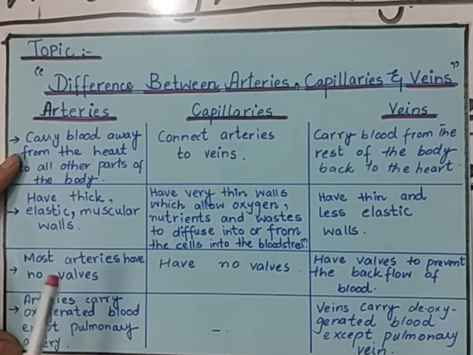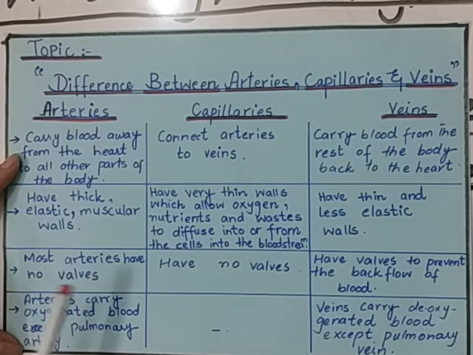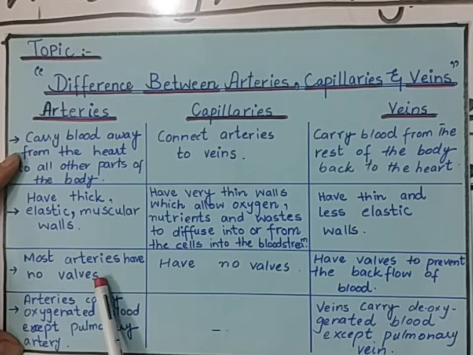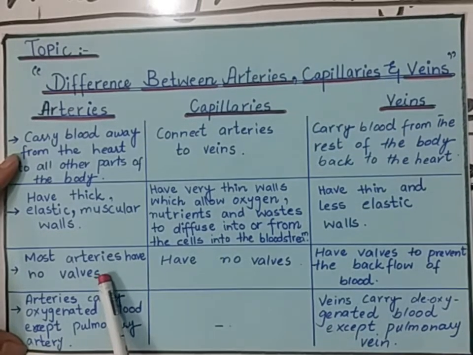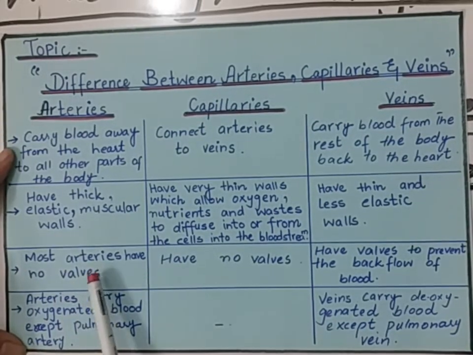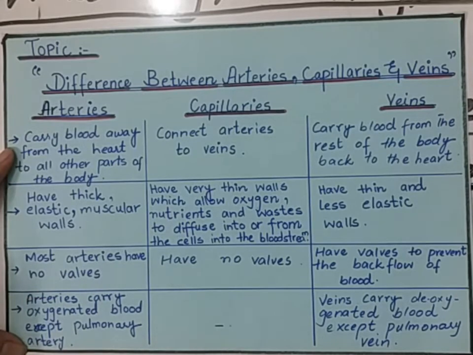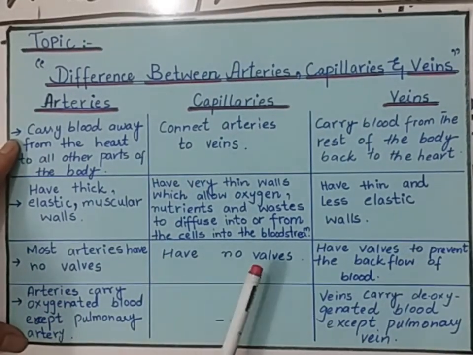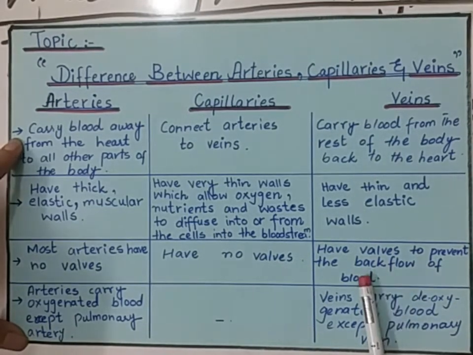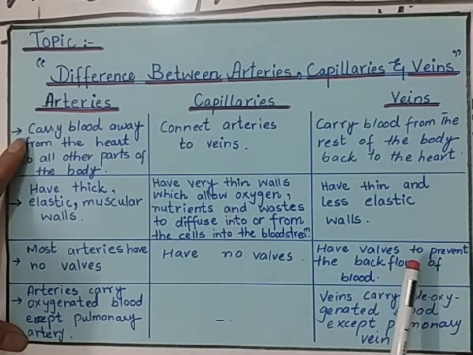Next one is arteries. Most arteries have no valves. Students, the function of a valve is to prevent the backflow of blood. As arteries carry blood under high pressure, there is no need to prevent backflow. That's why most arteries don't have valves. Next one is capillaries. Capillaries have no valves. Next is veins. Veins have valves which prevent the backflow of the blood.